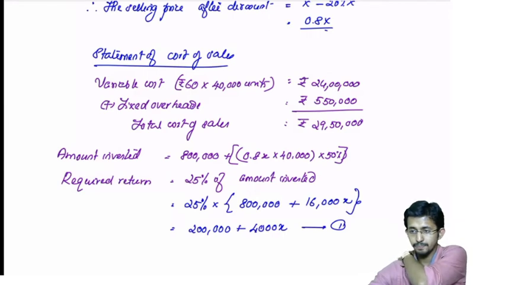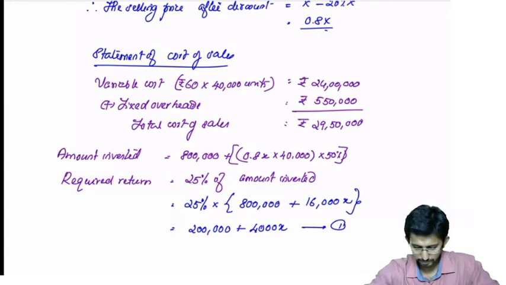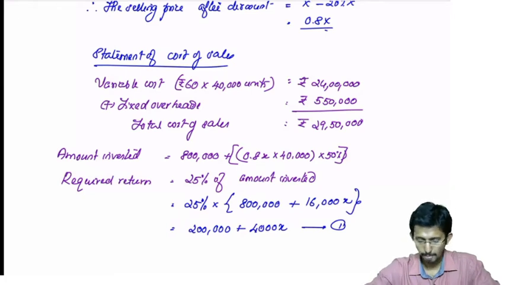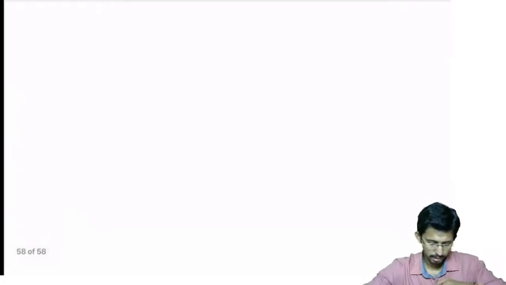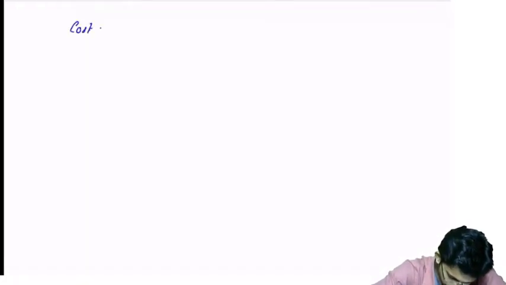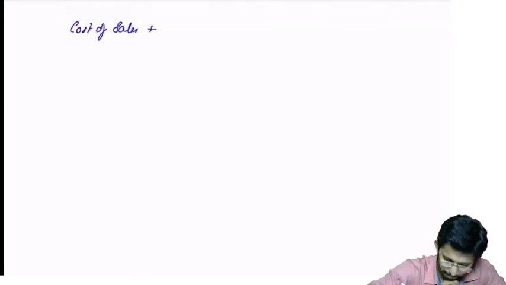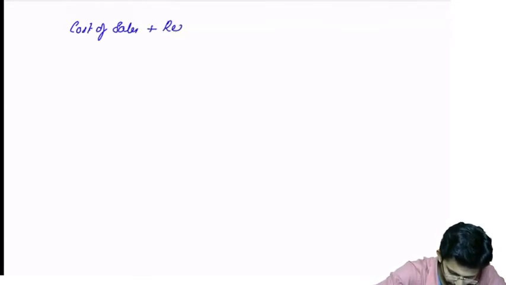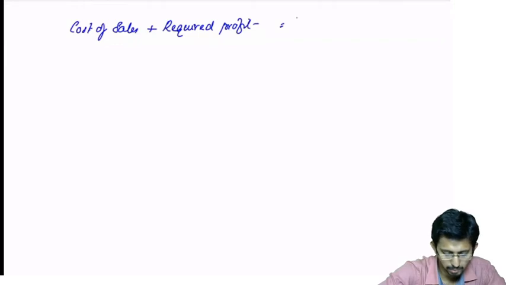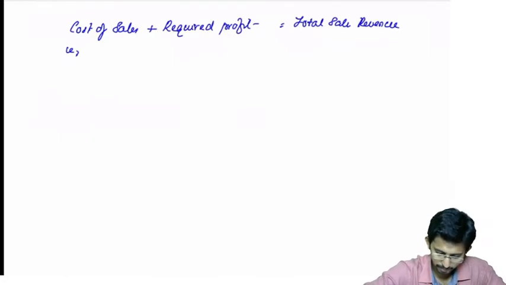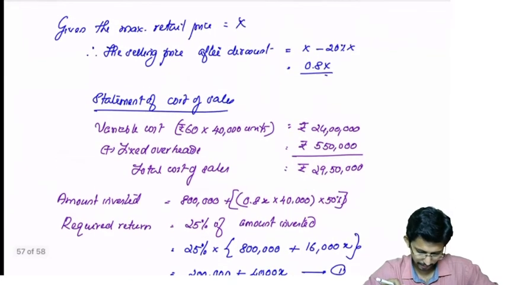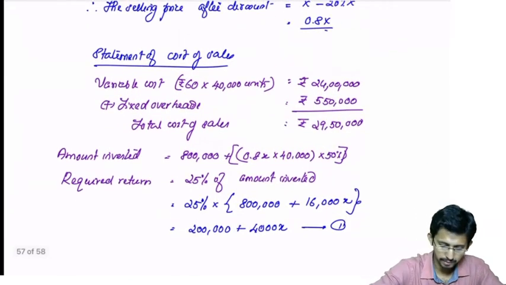Now what do you have to do? Now you have to formulate a formula. We know that cost of sales plus required profit is equal to total sales revenue. That is cost of sales, how much? Cost of sales is 29,50,000.